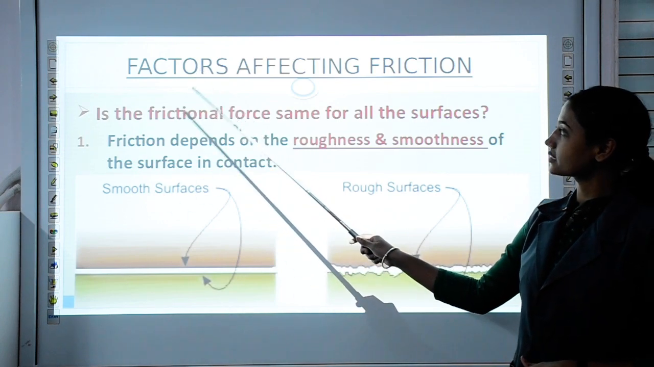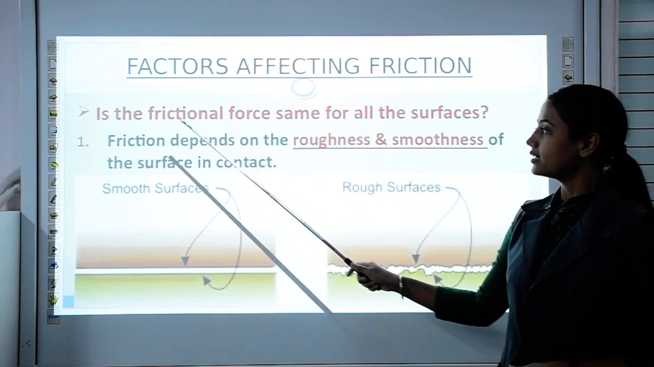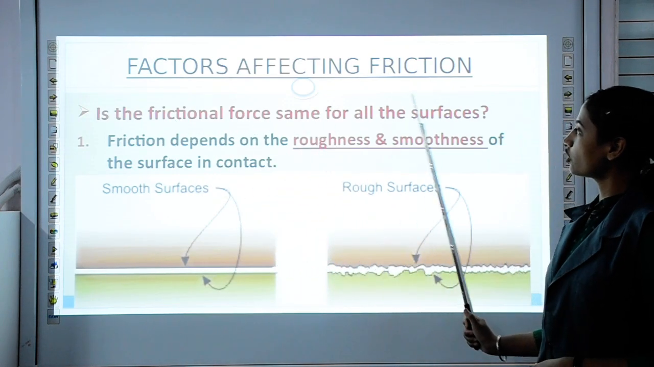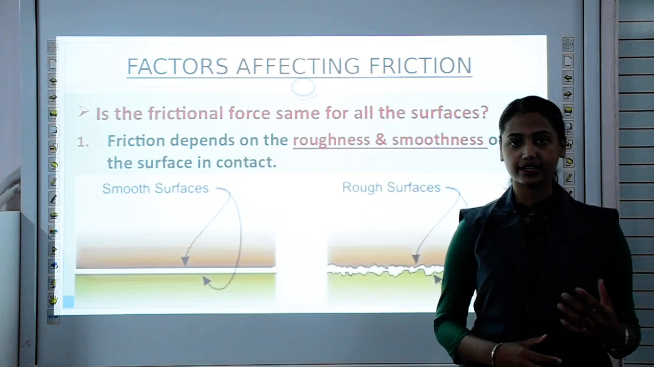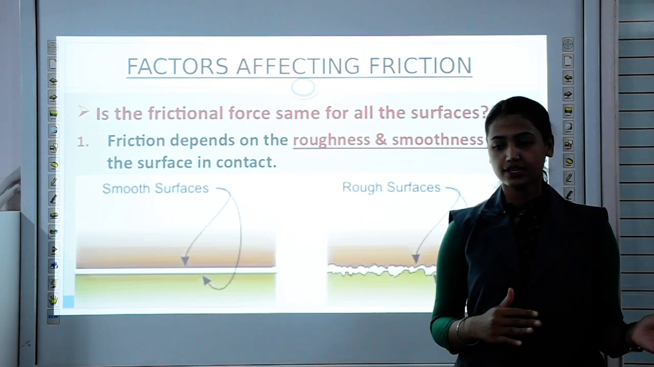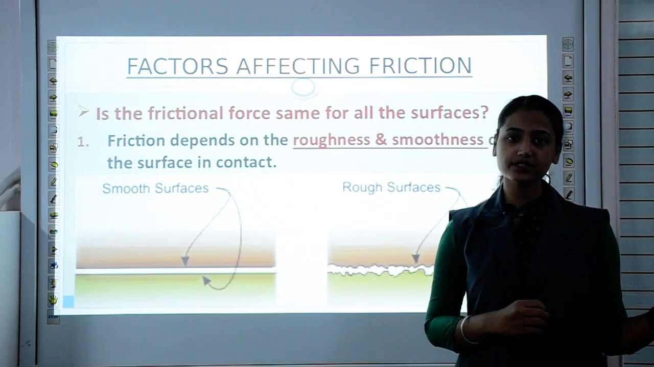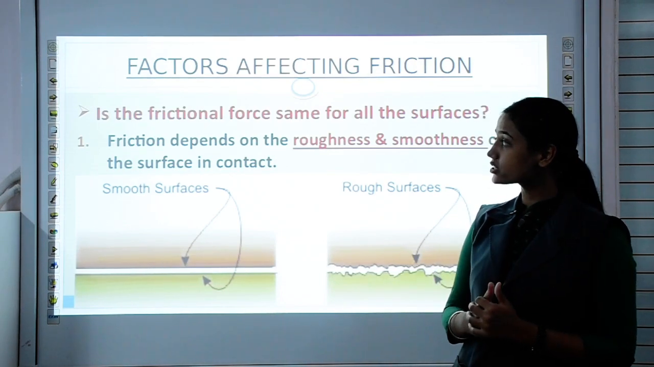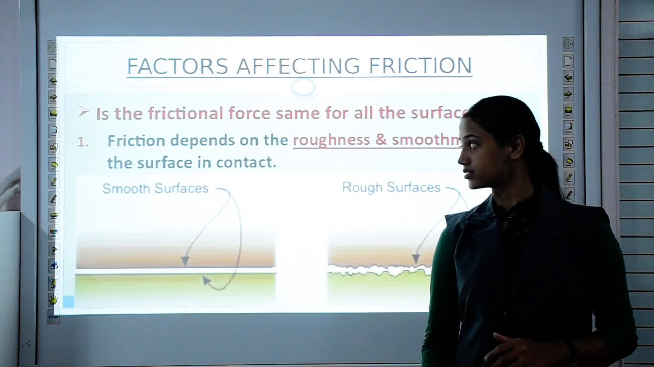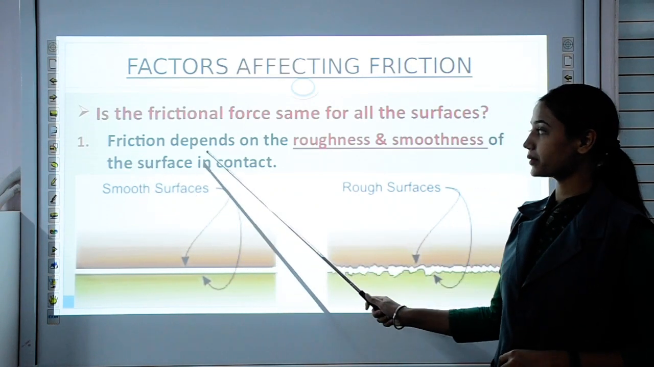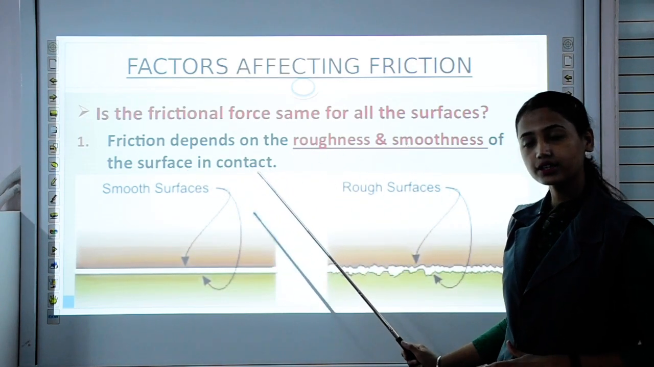Now what are the factors which affect friction? Is the frictional force the same for all surfaces? You know that no two surfaces are even, meaning surfaces are uneven. Somewhere the surface is very smooth and somewhere it is rough. So frictional force is not the same for all surfaces. Why? Because friction depends on the roughness and smoothness of the surfaces in contact.